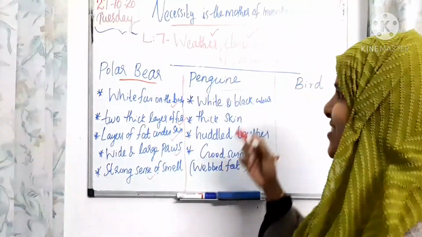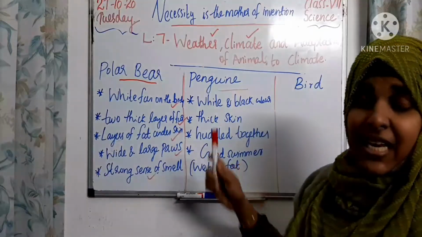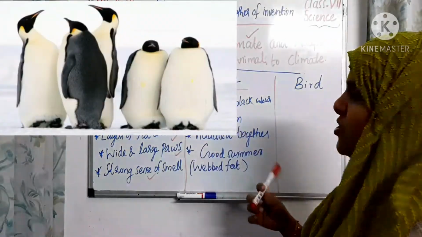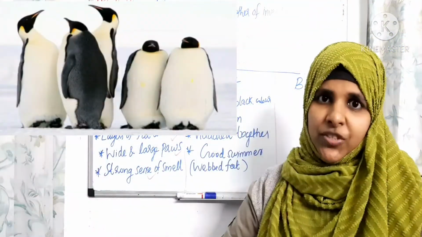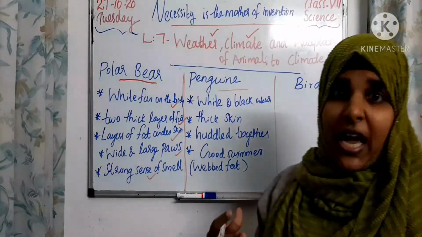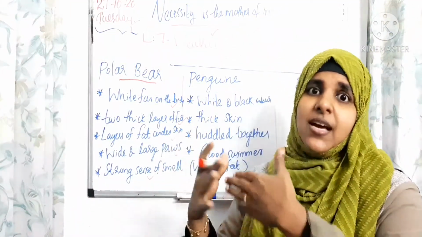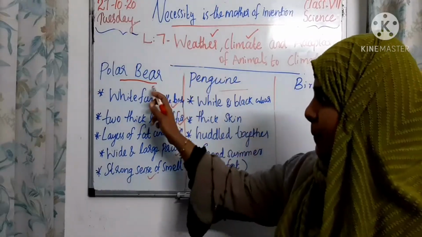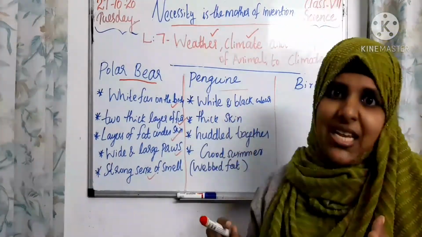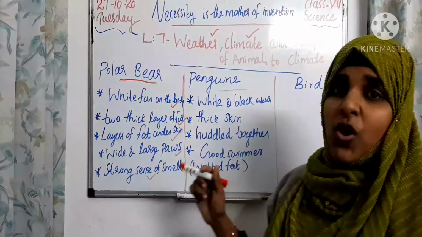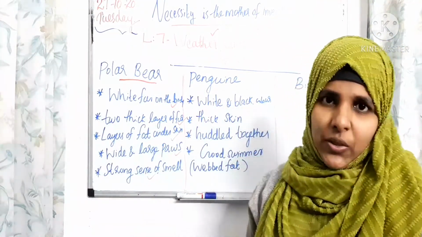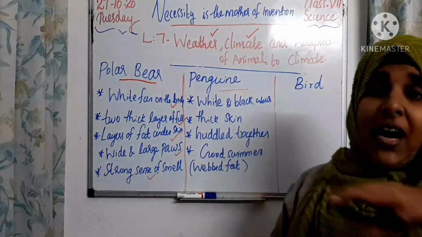Okay, so dear children, next we can check the penguin. As with the polar bear, the penguin also has a white color body, with black merged in. The white color body helps them to match with their surroundings. Like polar bears, penguins have thick skin. Thick skin helps them to protect from the extreme cold. And they go huddled together.